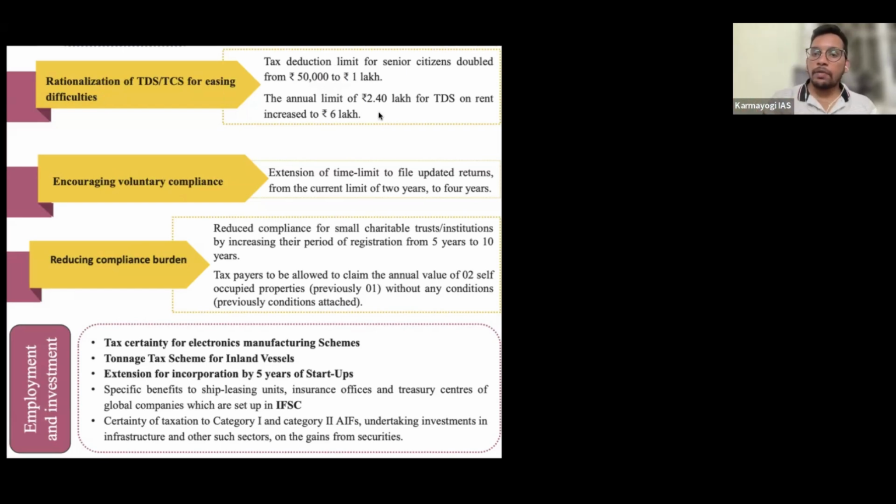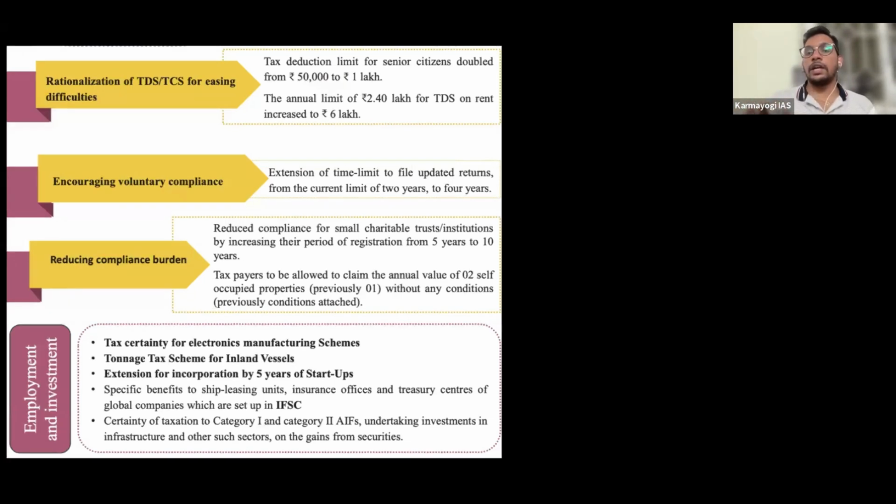So the annual limit was 2.4 lakhs. Until I collect 2.4, I need not pay any tax to the government. But now, as I am collecting 3.6, I need to deduct some TDS and send it to the government. It will be linked to the PAN card anyway, right?